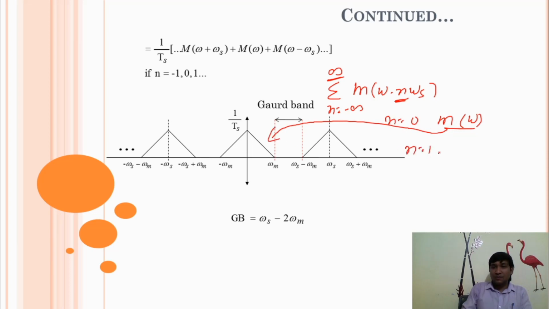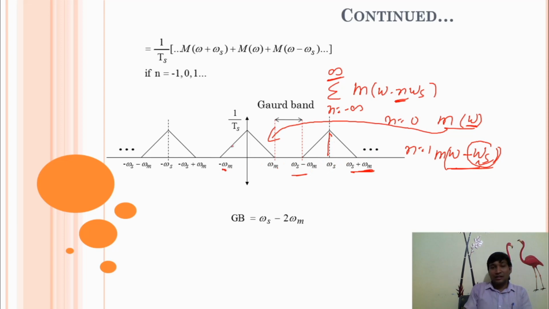When n is equal to 1, we get M(ω − ωs). So this whole waveform, this ω, is shifting to the right-hand side by a unit of ωs. It means this whole M(ω) will be shifted by a unit of ωs, giving M(ω + ωs), okay.